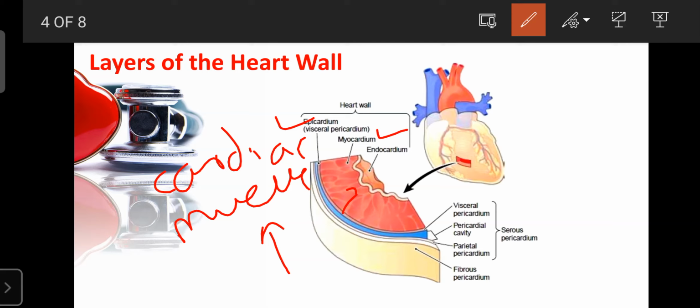Okay, so the next one, the innermost layer, is known as the endocardium. It is facing towards the blood. It is the innermost layer, or the lining of the heart. So that is known as the endocardium, and the endocardium is made up of simple squamous epithelium. It is made up of epithelial tissue, simple squamous epithelial cells. So it is present in the innermost lining of the heart.